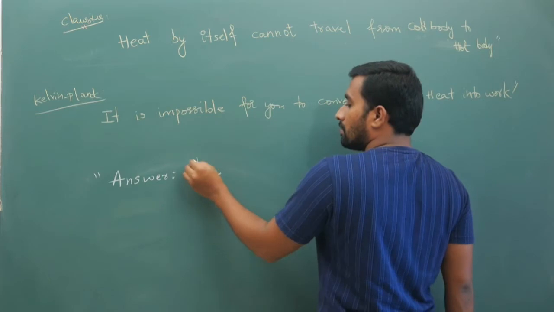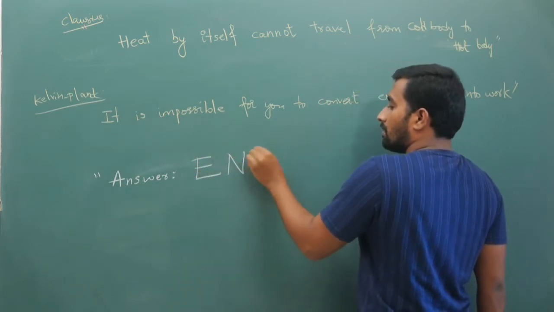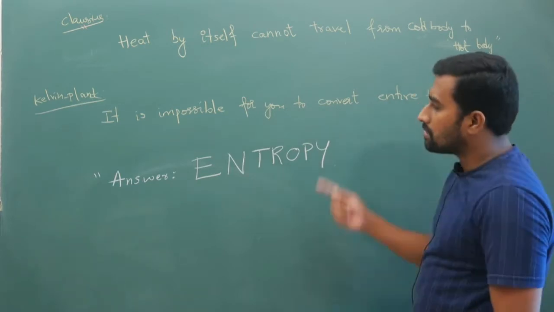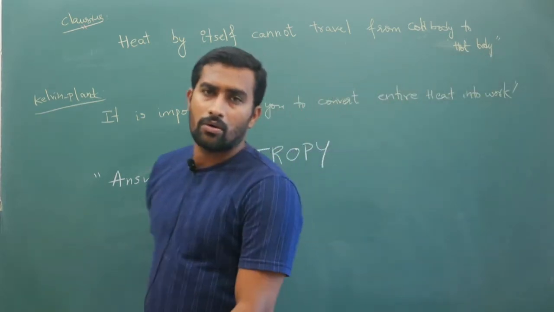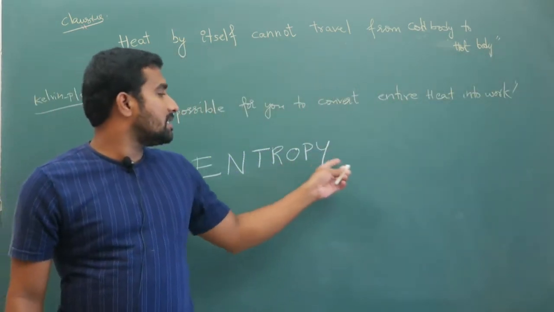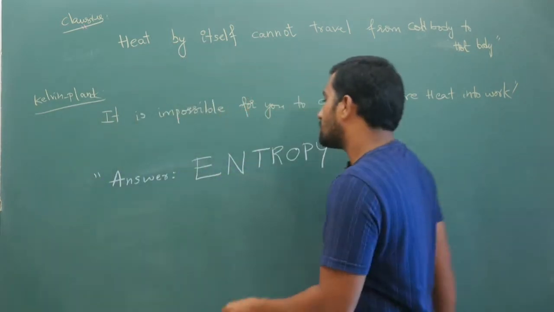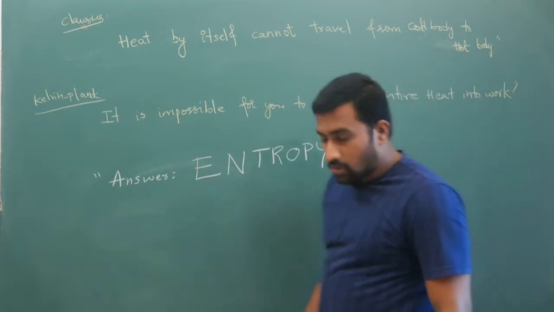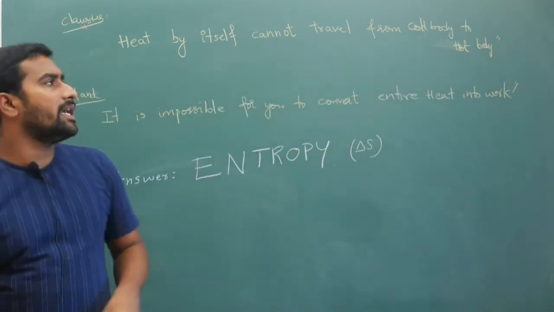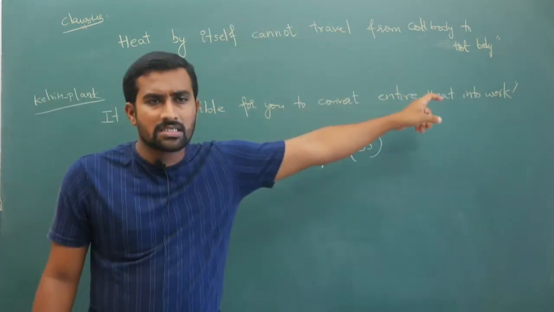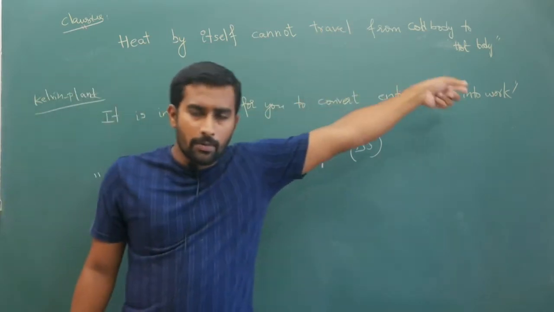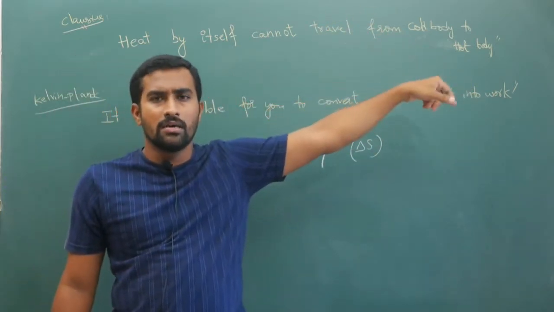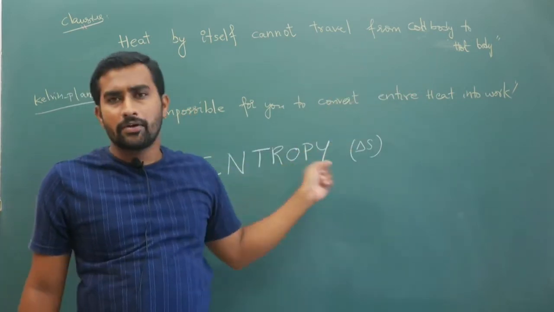Your entropy will give the answer to all these things. Entropy is the reason. Your entropy is represented by the symbol delta S. Entropy will explain why heat is traveling only from hot body to cold body, and not from cold to hot. It is explained by this entropy idea.